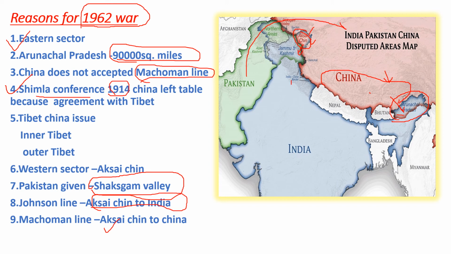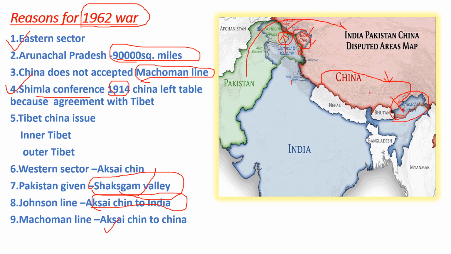And what they have done, they have given the Shaksgam Valley to China so that whenever India attacks, they have to meet with the Chinese forces and they cannot come further. So this is something in their mind. They have given China even the land boundary. So that is the biggest mistake Pakistan has ever done.